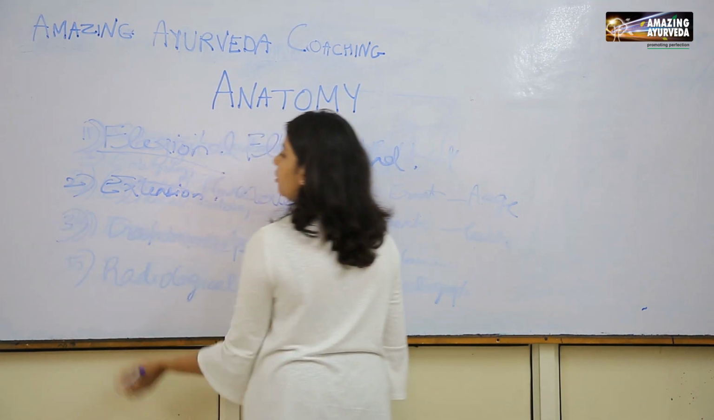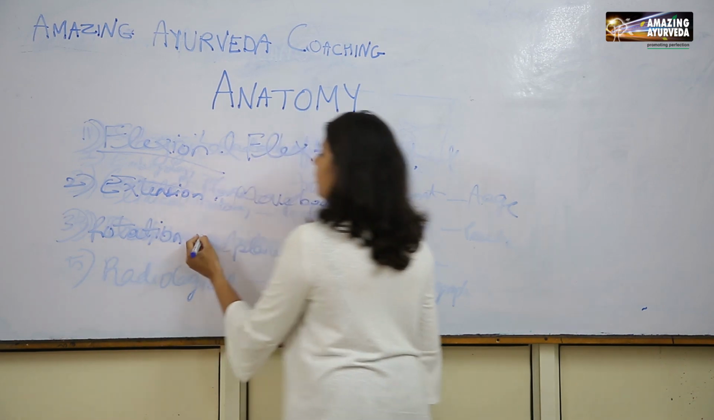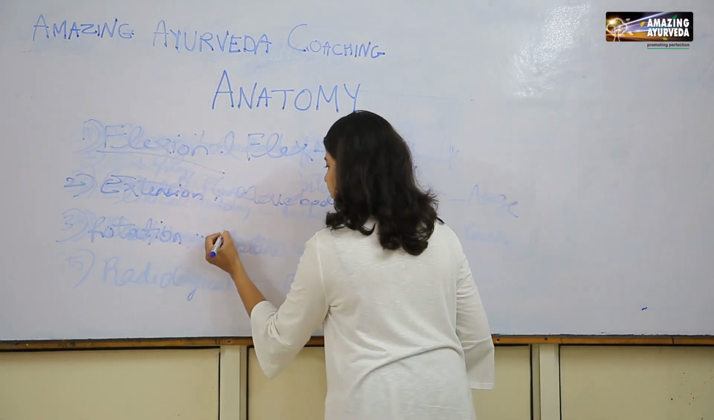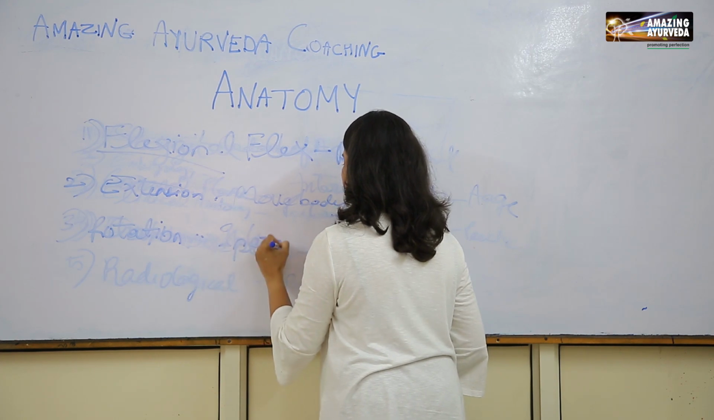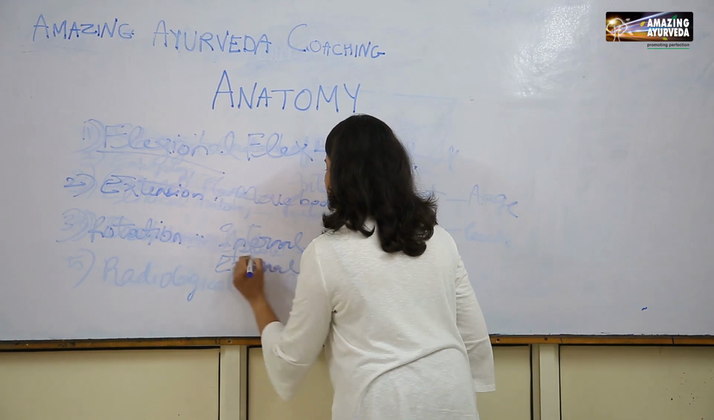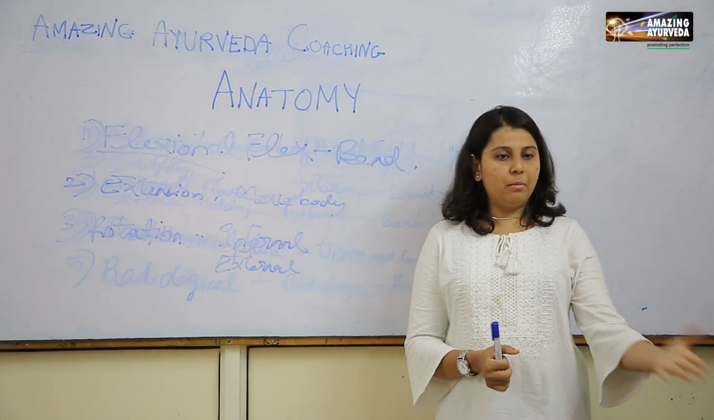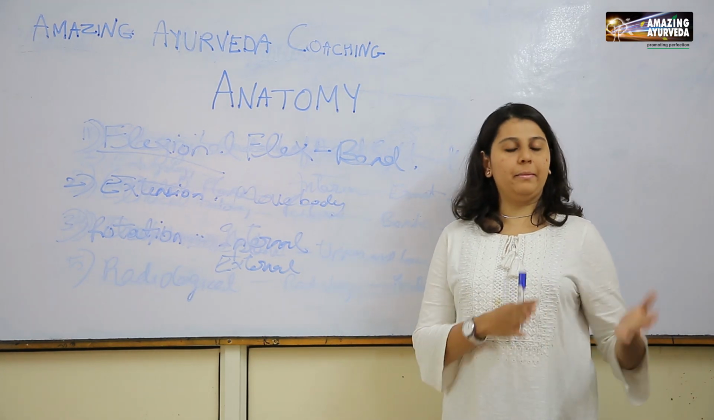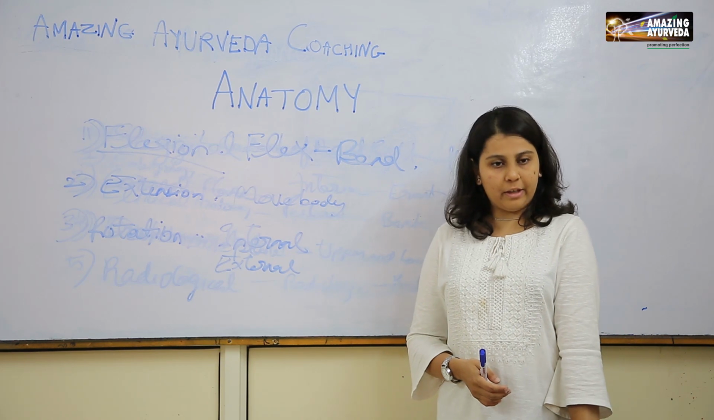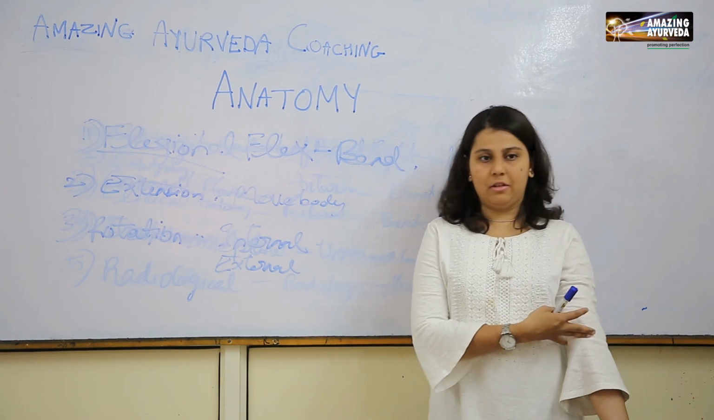Now third is rotation. There are two types of rotation which take place at all the joints in our body. First is internal and then external. Internal rotation means when the segment of the body moves towards the midline of the body. For example, this is my hand straight like this. When I am moving it inwards, I am performing internal rotation, and when I am moving it outwards, it is external rotation.